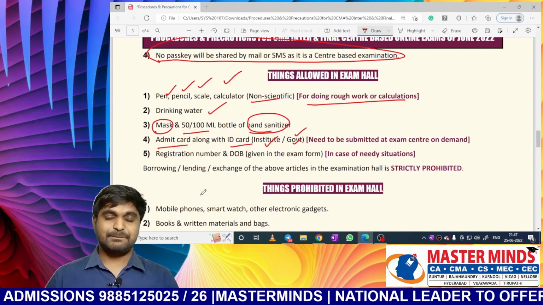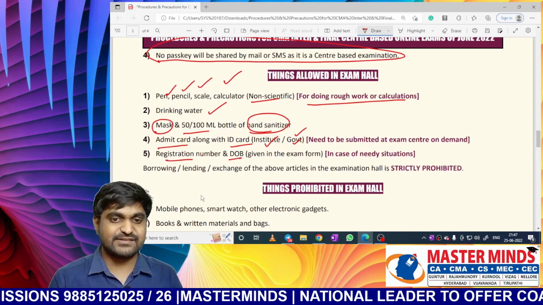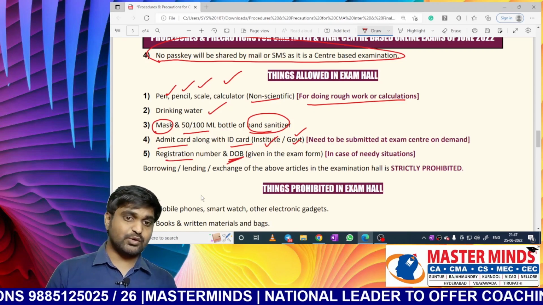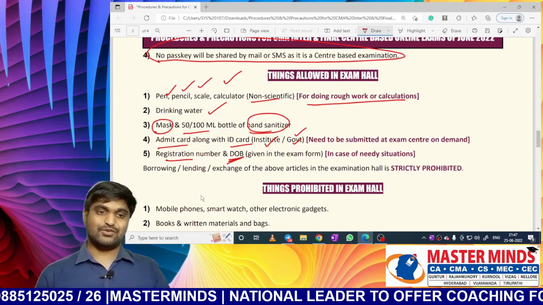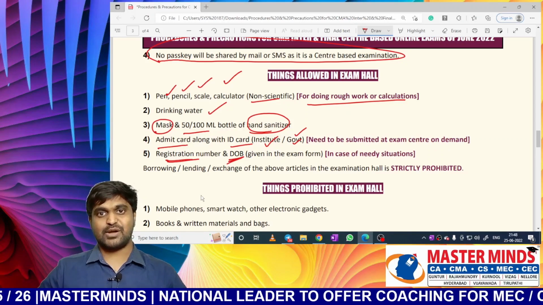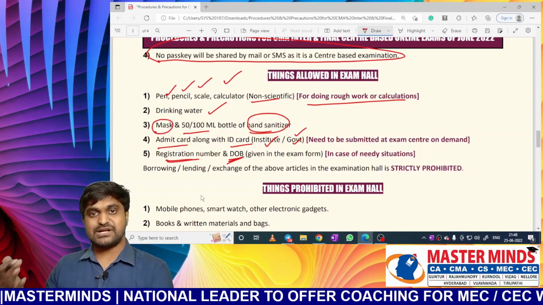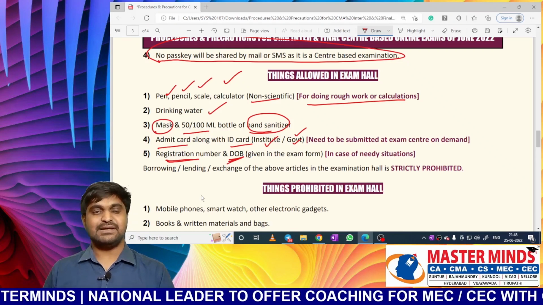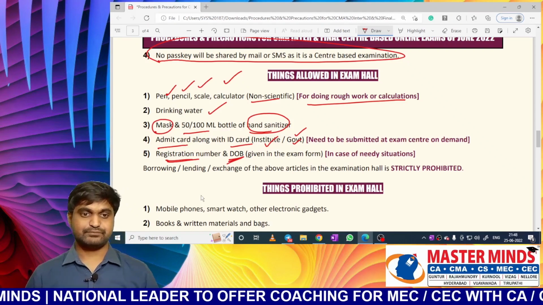Next one, please bring your registration number as well as your date of birth. You all know your date of birth, there is no doubt in it. So bring your registration number also. In case of any needy situations, in order to communicate with the higher officials, you must have your registration number and date of birth. That's why I am saying this.